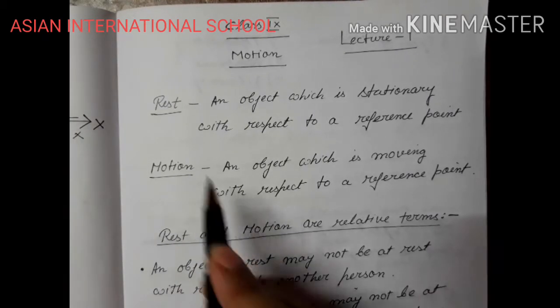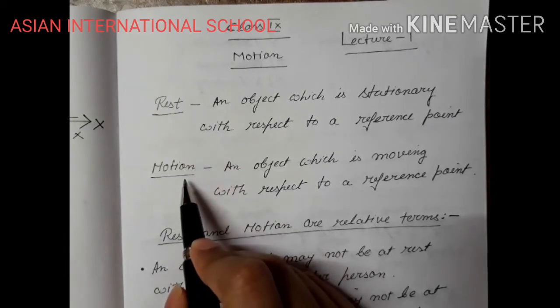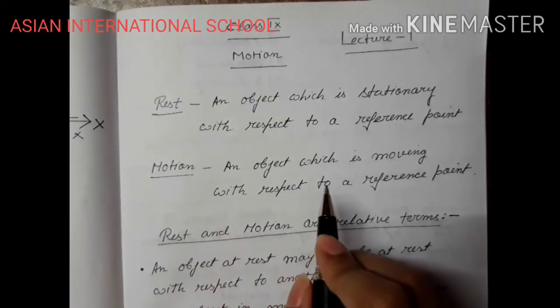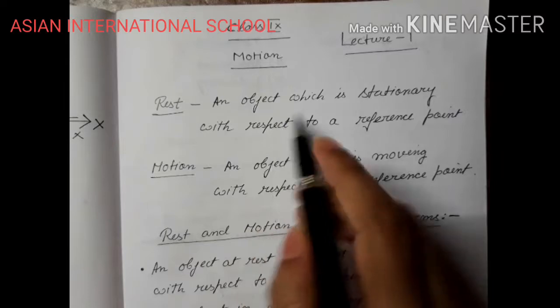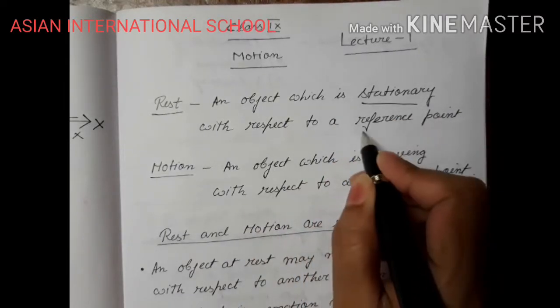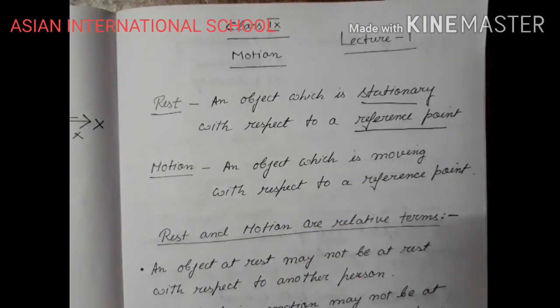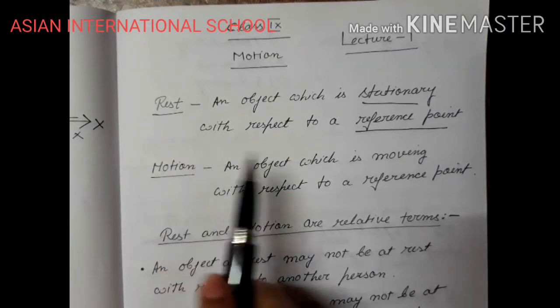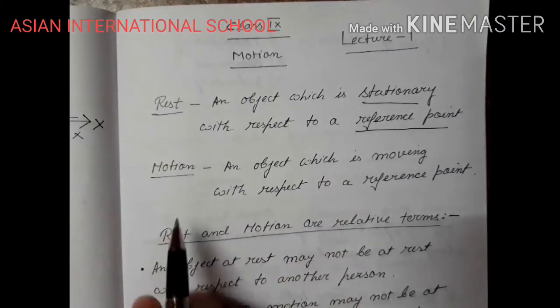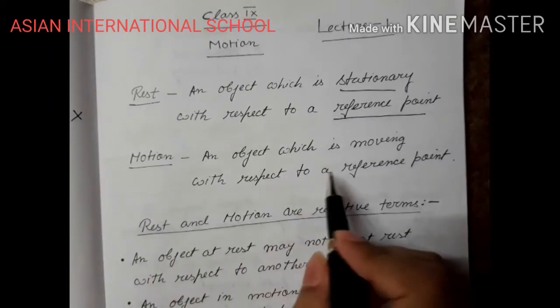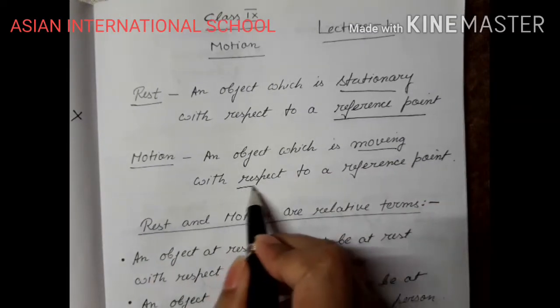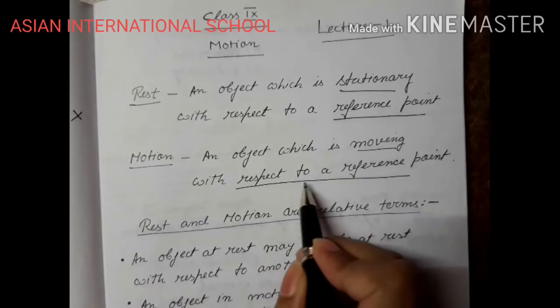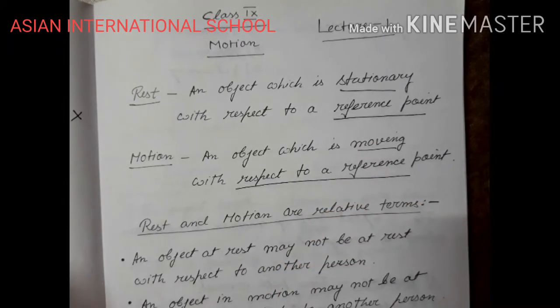But whenever we define rest or motion, that needs to be defined with respect to a reference point. We will define that an object is at rest with respect to another point, or in motion, an object which is moving with respect to a reference point. So why is this word reference point important in the definition of rest and motion?